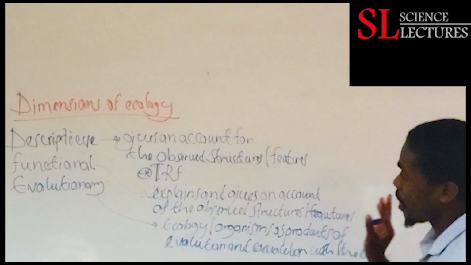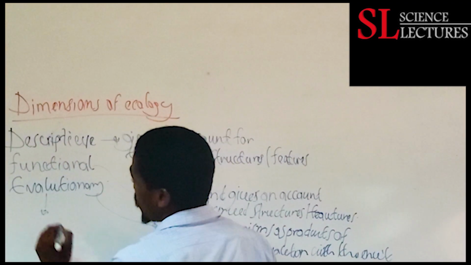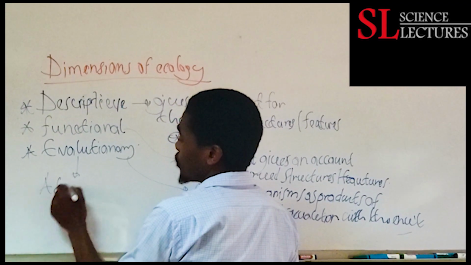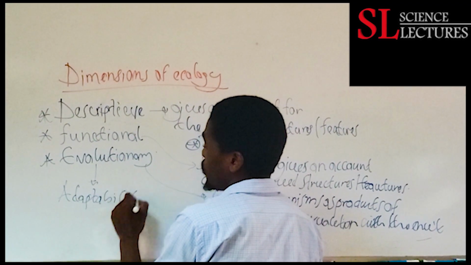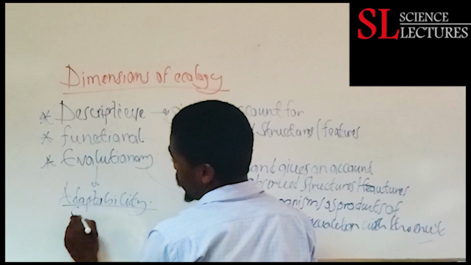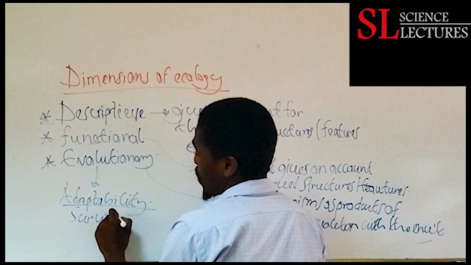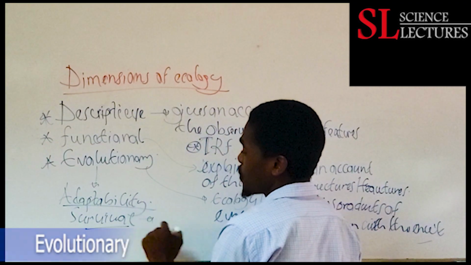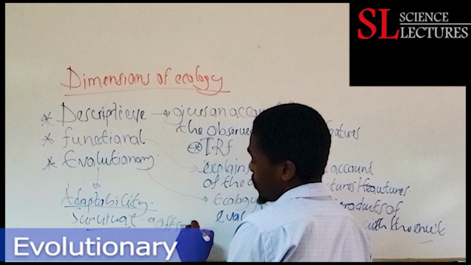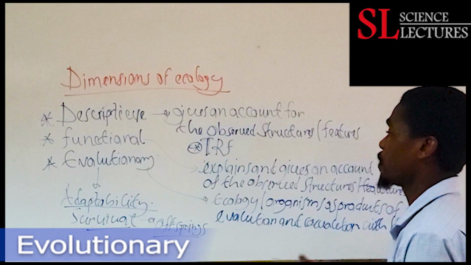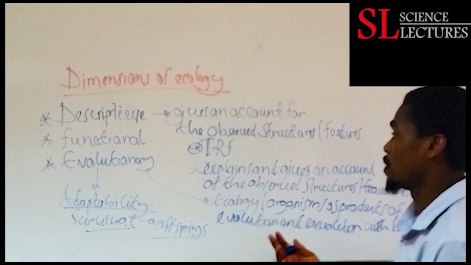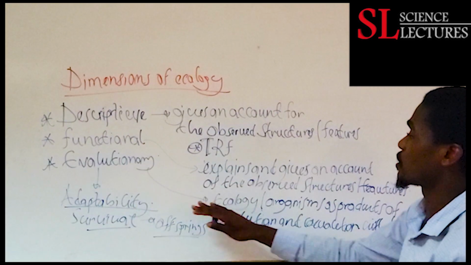Now for the evolutionary dimension, it will basically look at 2 things. That is adaptability to the environment, how adapted organisms are to the environment, and the survival, such that when these organisms survive, they can give rise to offsprings, pass on their genes and give rise to new offsprings which can also survive. So adaptability is a key thing, and suitability for the survival to the environment is also another key thing.